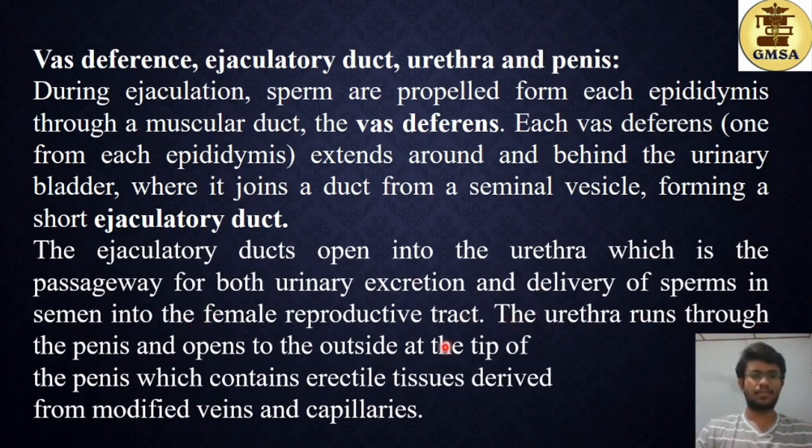The urethra runs through the penis and opens to the outside at the tip of the penis, which contains erectile tissues derived from modified veins and capillaries. So the urethra runs through the penis and is surrounded by the erectile tissues. These erectile tissues are responsible for the erection of the penis during sexual intercourse.